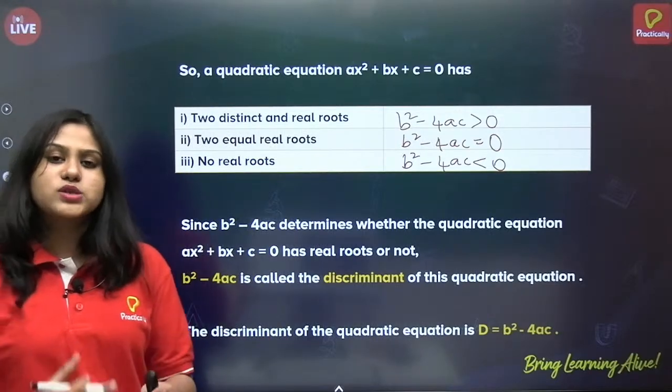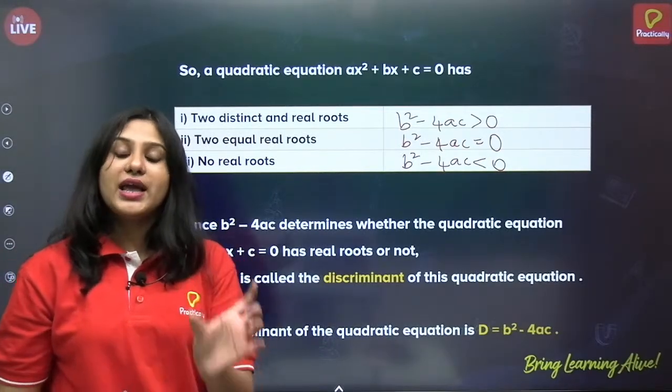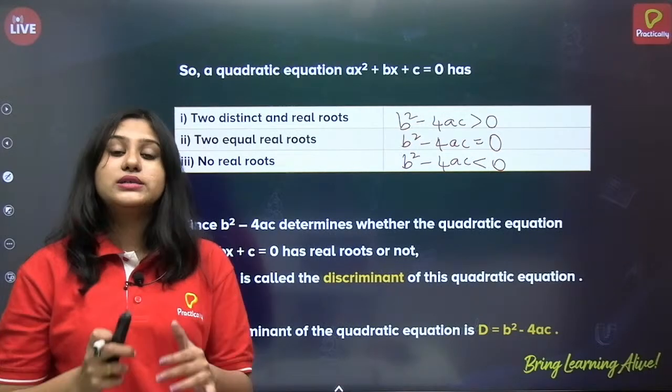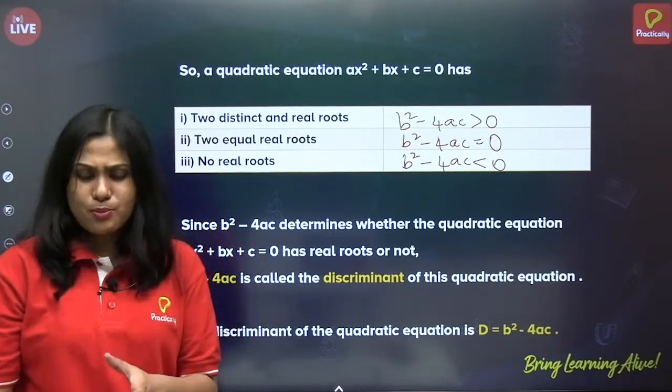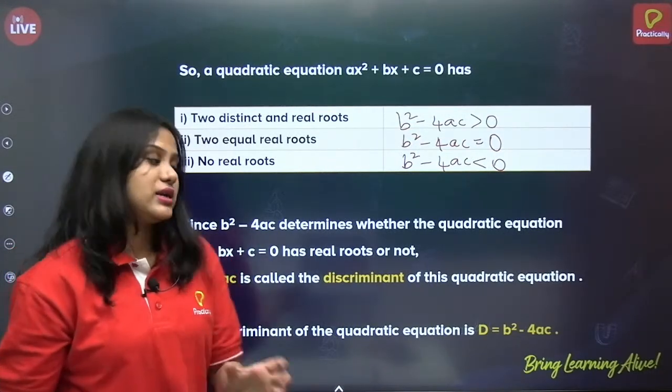Now from this, what can we conclude? The nature of the roots depends upon b square minus 4ac, correct?